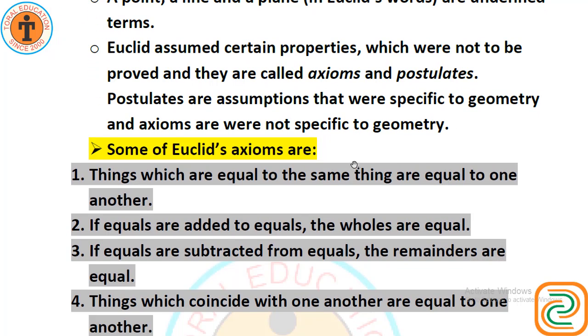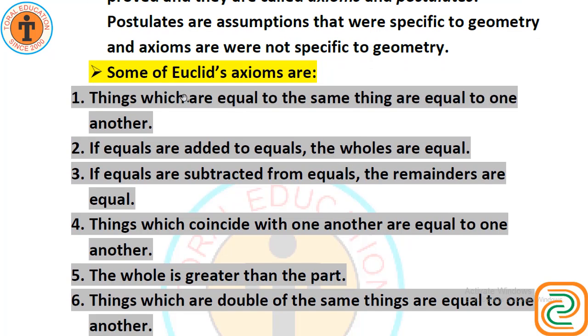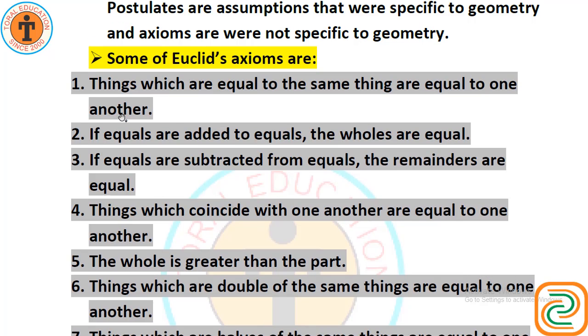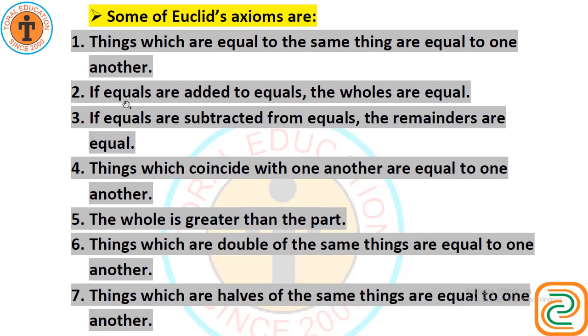Look at Euclid's axioms. Some of Euclid's axioms are: things which are equal to the same thing are equal to one another. If equals are added to equals, the wholes are equal.